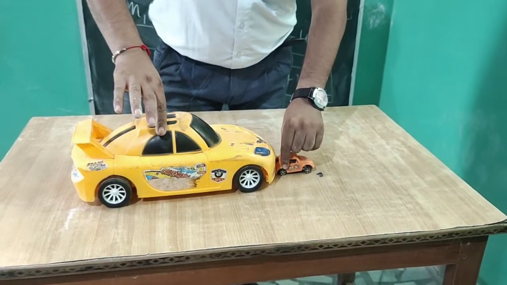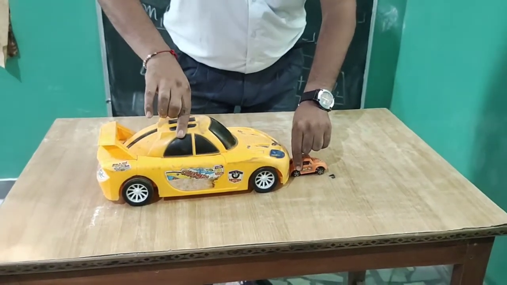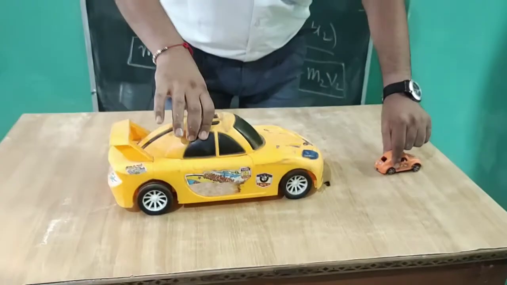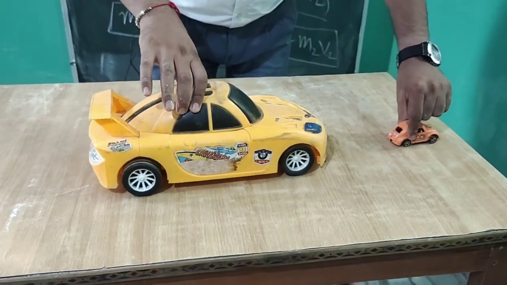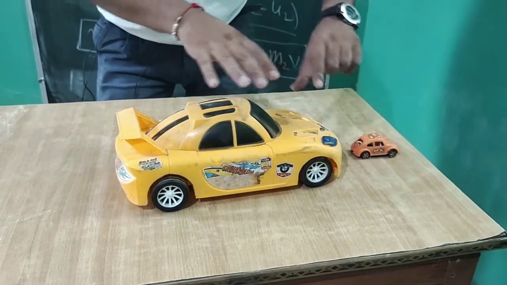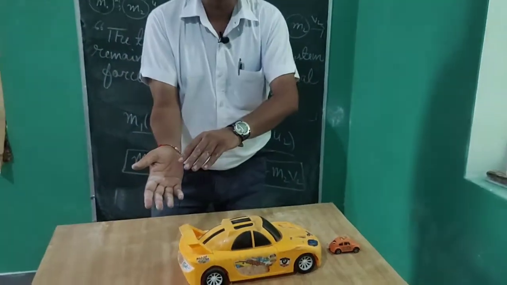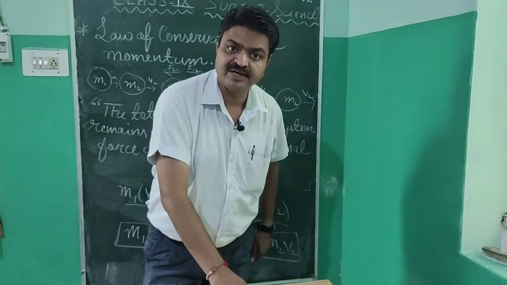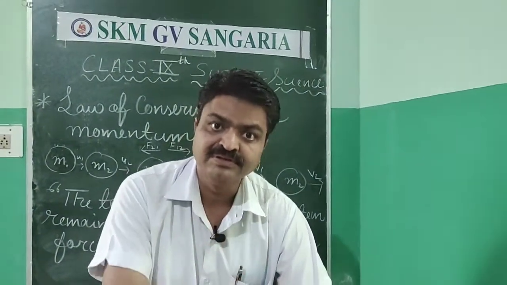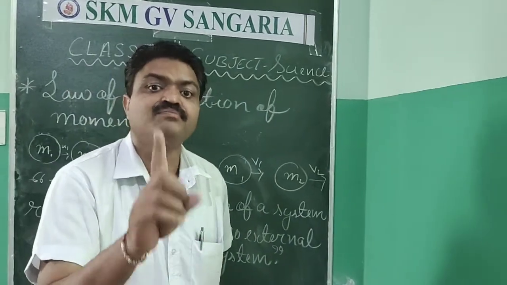At that time their momentum is conserved due to action and reaction law, and again they start their motion with final velocity. So their momentum is conserved due to the collision in which both objects applied force on each other. One object applied force as action and another object applied force as reaction, and in this manner what is conserved is momentum, student.